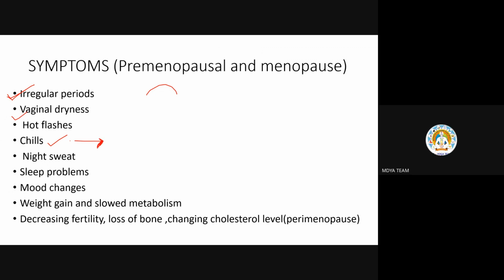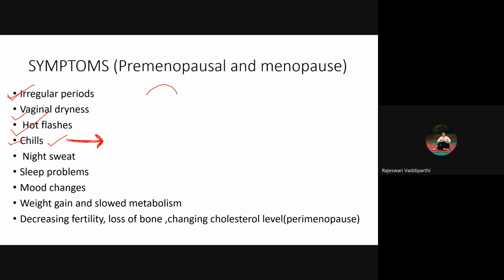So this maintenance of the body temperature is called homeostasis. Homeostasis is nothing but the management of this thing. Anything we can say is to maintain the homeostasis. So here it is temperature homeostasis. And here, hot flashes. Can anyone tell what hot flashes are?